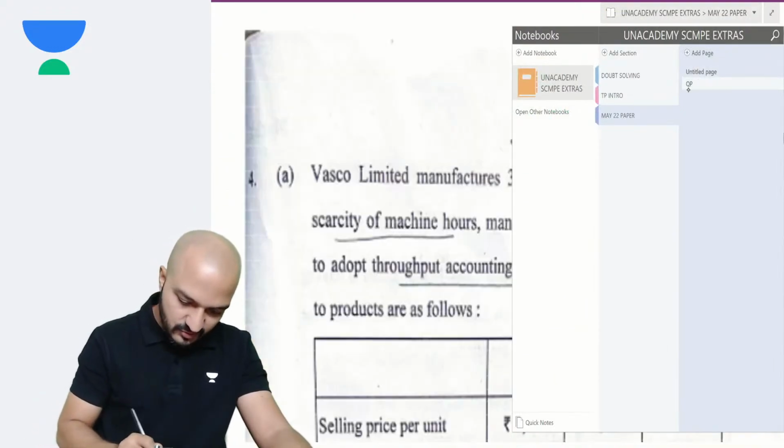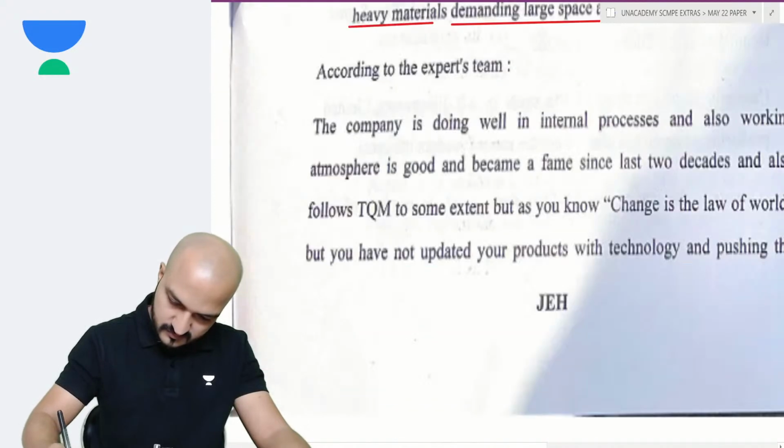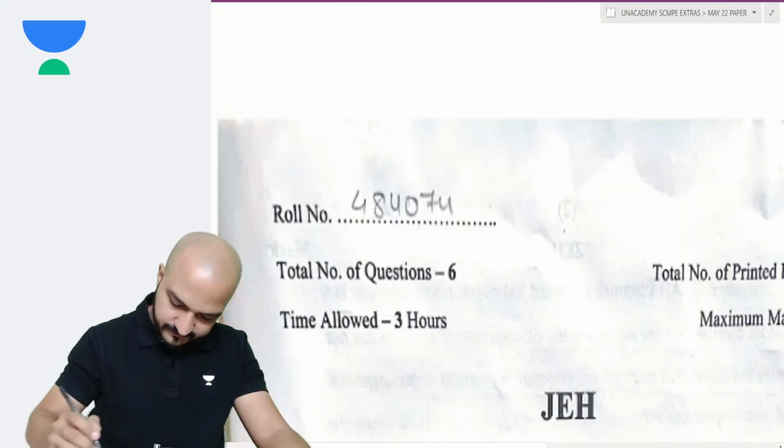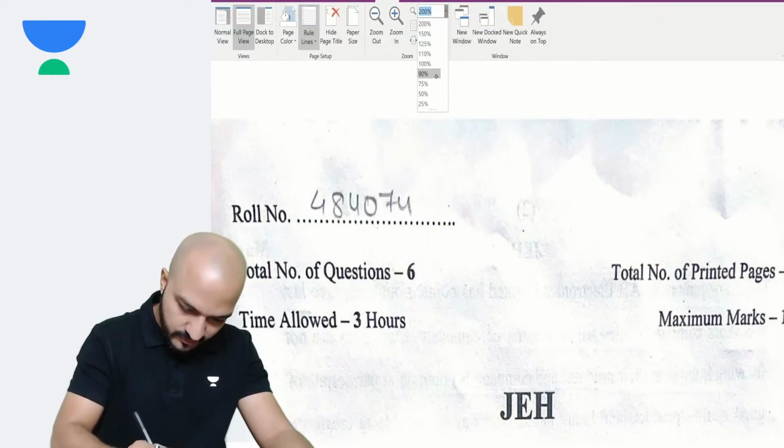Let's see. So this was your question paper. This is the copy of the paper which I got.